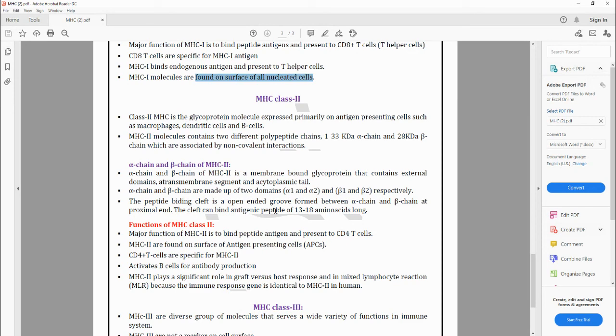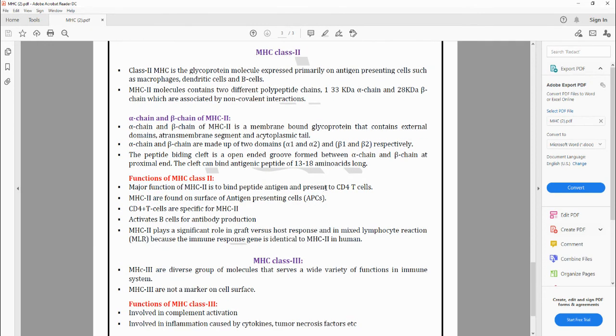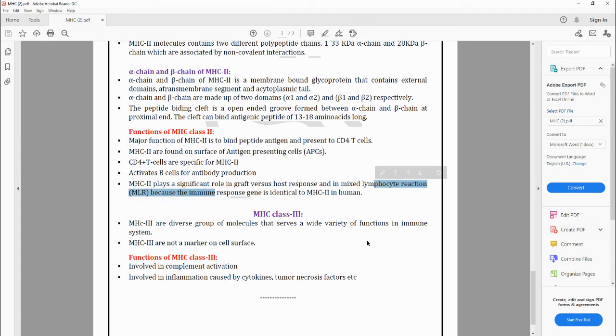The cleft can bind antigenic peptides of 13 to 18 amino acids long, whereas in class 1 it is 10 amino acids long. Coming to the functions, here they present to CD4 T cells, whereas class 1 presents to CD8 T cells. They are present on the surface of antigen presenting cells and are specific for CD4 T cells, and they activate the B cells for the production of antibodies and play a significant role in graft rejection, because the immune response gene is identical to the MHC 2 in humans.